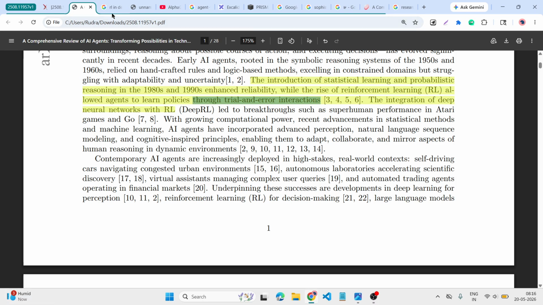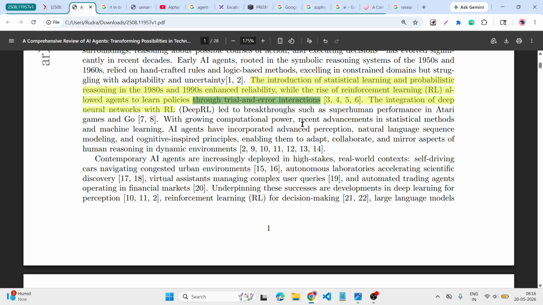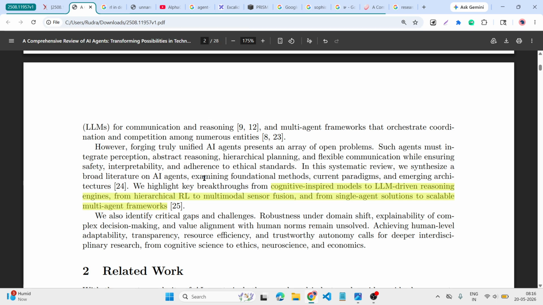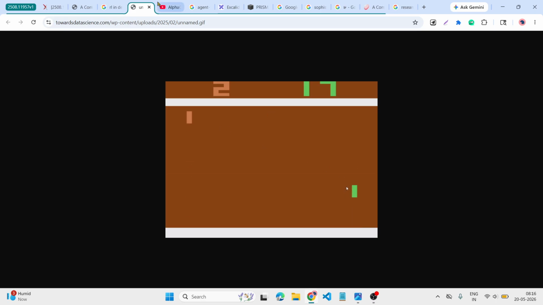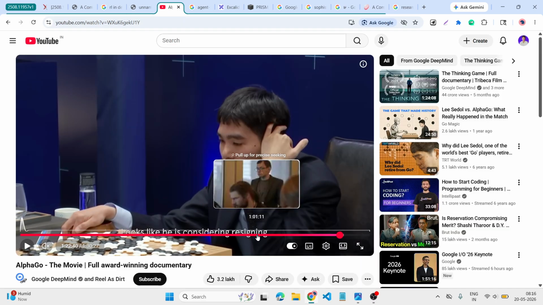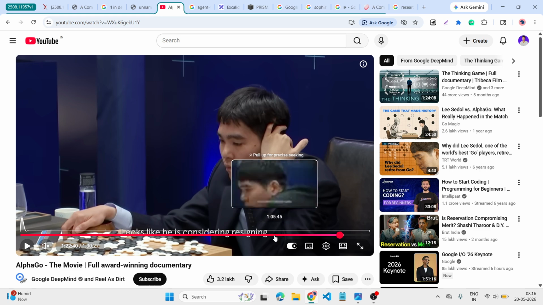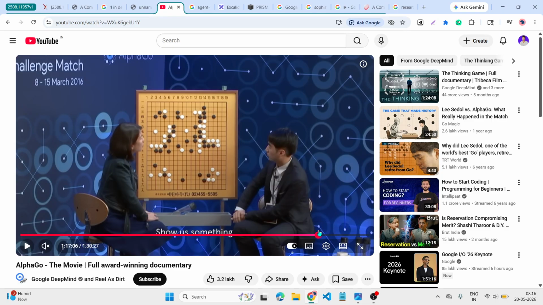At that time we found RL to be the most capable system, and they created a game-playing system, AlphaGo, that could beat the grandmaster with AI.